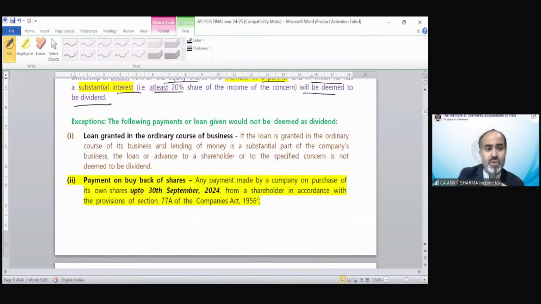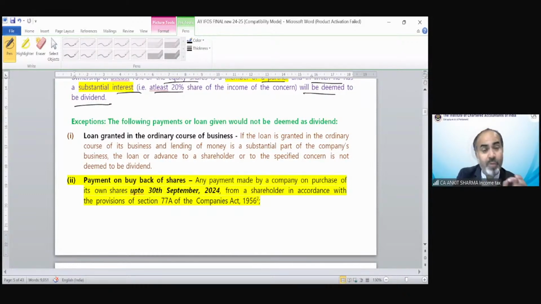There are some exceptions also. If the company that is providing loans and advances has it as its main business activity, like a banking company or a financing company, so if providing loans and advances is the ordinary course of business, and that company gives this loan or advance to the shareholder in the ordinary course of business, with all the terms and conditions as are generally fulfilled in case of loans to any other person, then this provision would not be applicable.